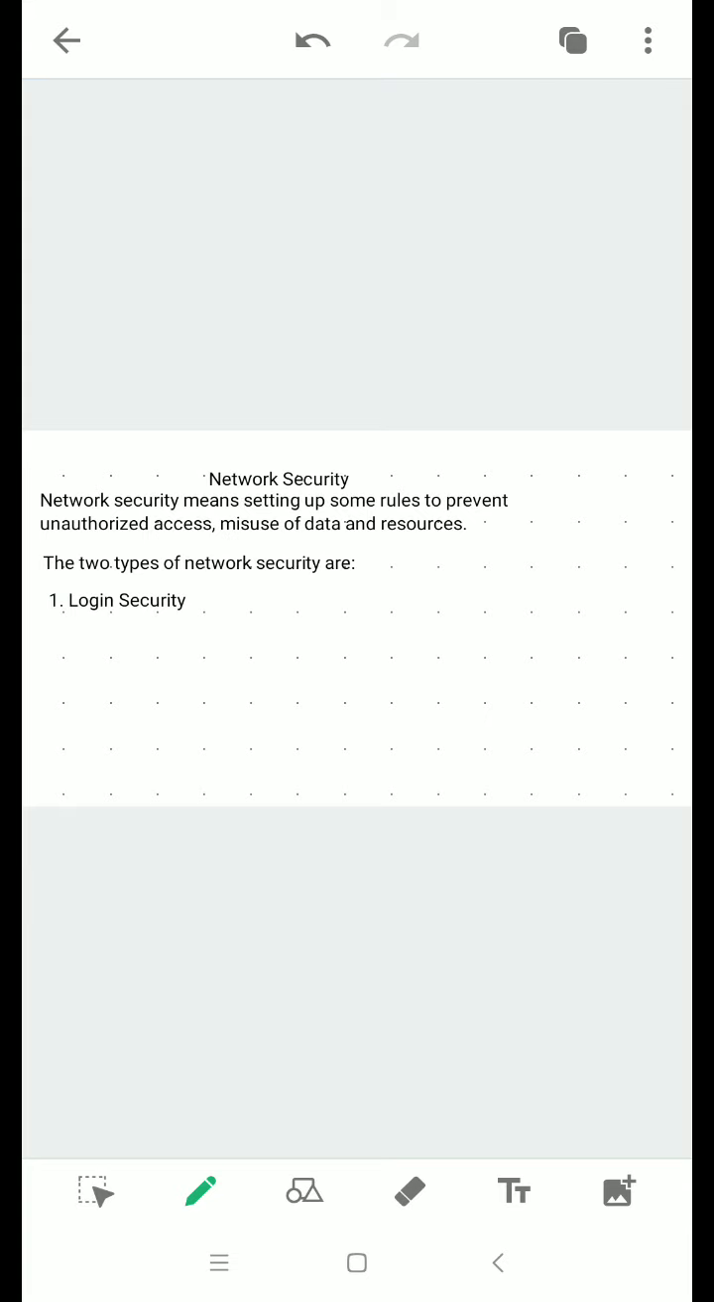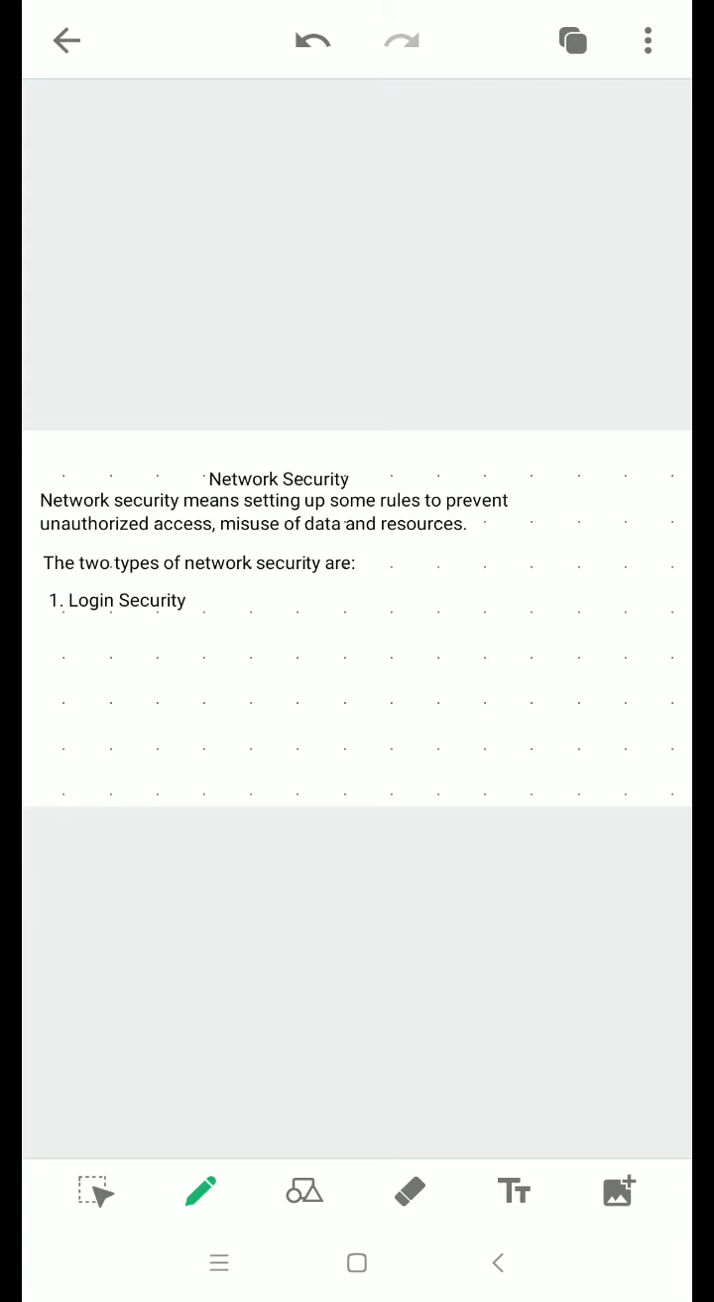Login security is done by assigning a unique login name and a password. So, the users need to enter an ID and password or any other authentication information to access the information and programs in a network. That is login security.